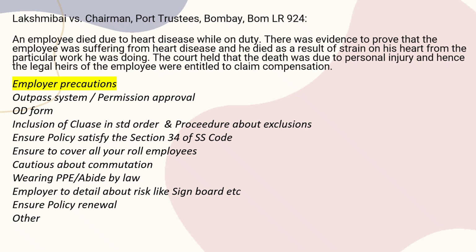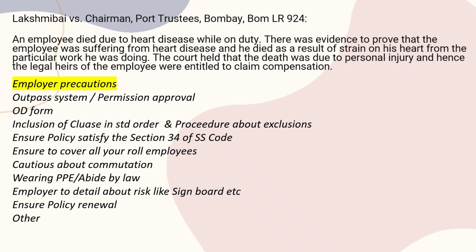And ensure the policy satisfies section 34 of the Social Security Code, and ensure to cover all your employees under the policy, that is personal accident, either in the personal accident policy or your term policy. That is very important, because section 34 of the Social Security Code covers all the employees under the Social Security Code.